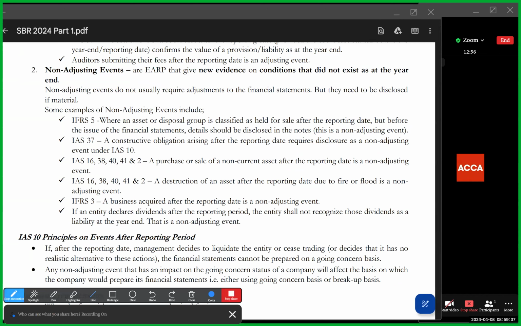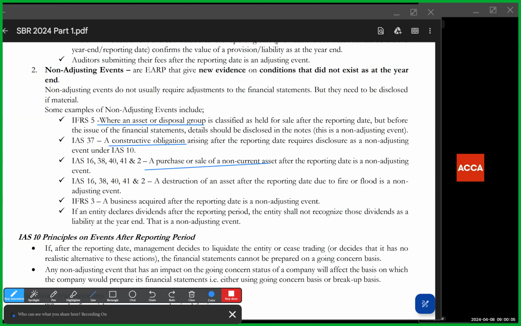Such examples include when you sell an asset or dispose of an asset after the reporting date, or an obligation for a provision arises after the reporting date, meaning the obligation did not arise before. There are sometimes where the obligation arises before, but it's after the year end that something happens. That will be an adjusting event. But if the obligation arises after the year end, then it's a non-adjusting event.